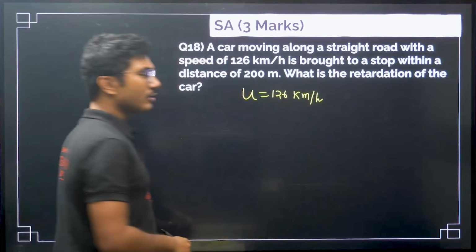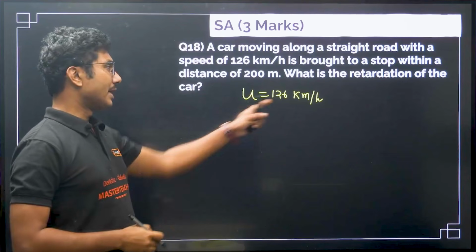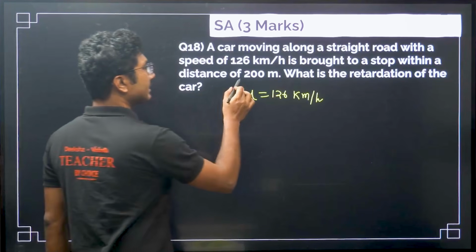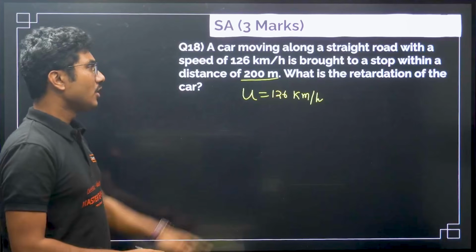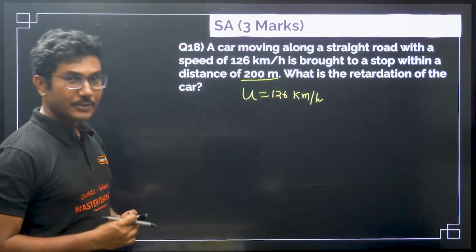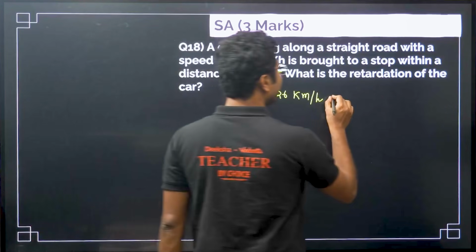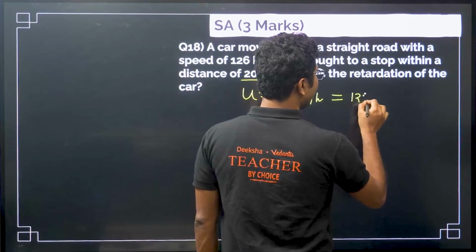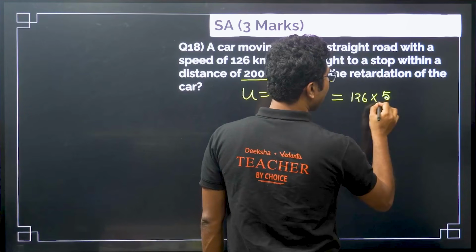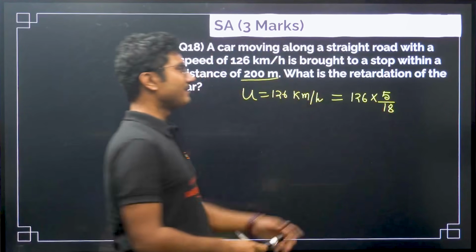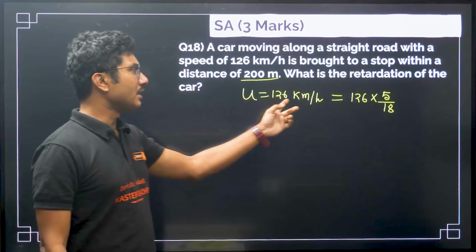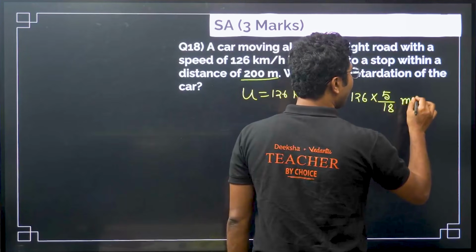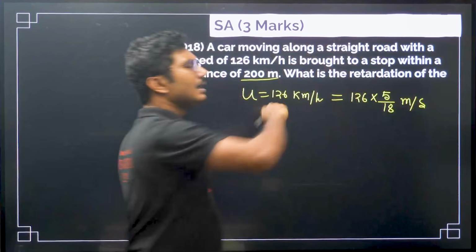Now here I am going to teach you a cool trick. Whenever the velocity is given in kilometer per hour, don't keep it in kilometer per hour, because the second unit is given in meters. So you have to convert this into meter per second. The first thing you have to do is multiply 126 by 5 by 18. Remember this factor. Whenever you are converting kilometer per hour to meter per second, you multiply by 5 by 18, and the opposite is 18 by 5.